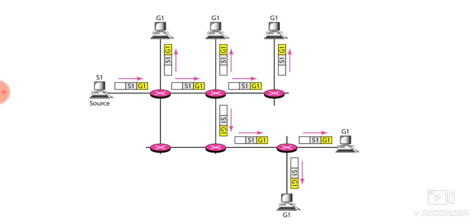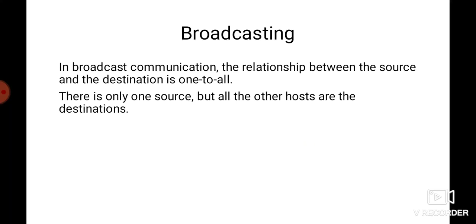So it will go to the group G1, wherever there is G1, meaning a group of addresses. The router will multicast through all the directions in which any address inside G1 is present. So when a router receives a packet, it may forward it through several of its interfaces if it is multicasting.